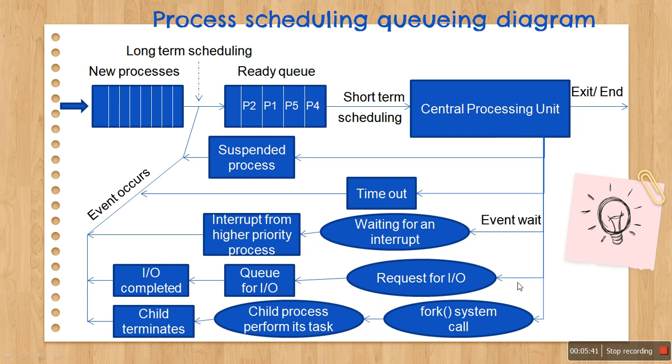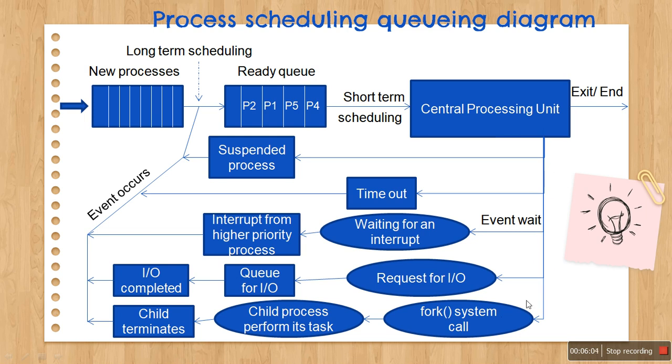So there are different kinds of events that may occur, like a request for IO, then queueing for the IO devices, and when its turn comes and the input output is completed, it goes back to the ready queue and waits for the CPU. So these are the different events that may occur during the lifetime of a process.